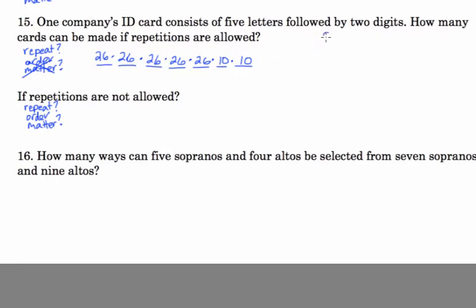You could also think of it as choosing 5 letters, and then multiplied by choosing 2 digits. Since they can repeat, this is going to be 26 to the 5th power times 10 to the 2nd power. Either way of doing that gives you this really big number. I'll write it out.